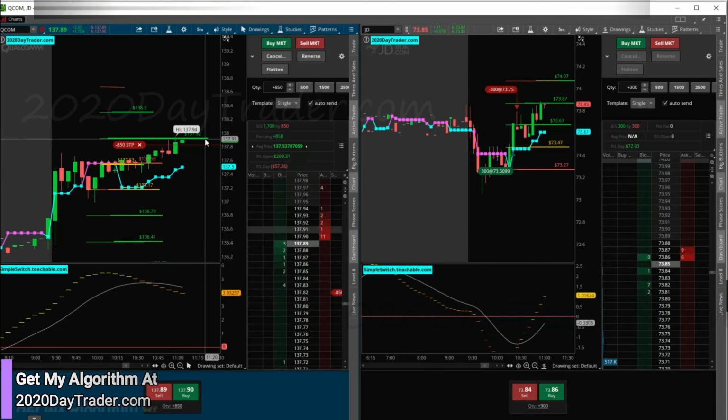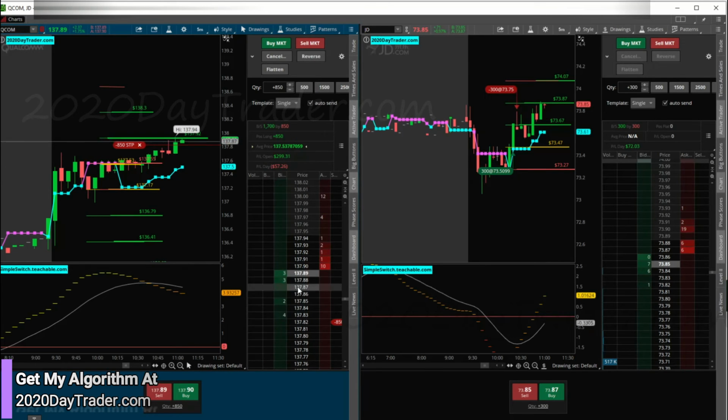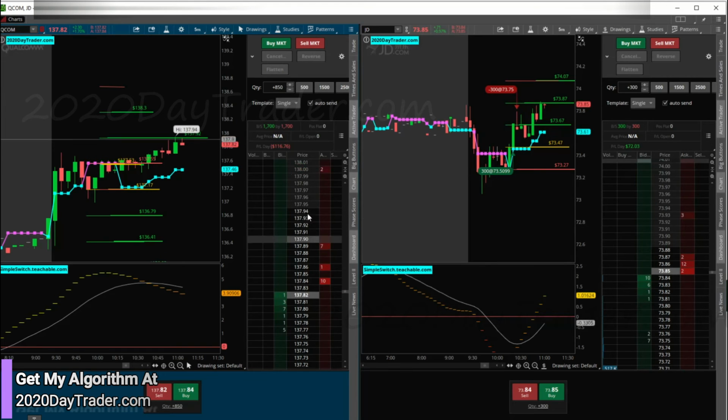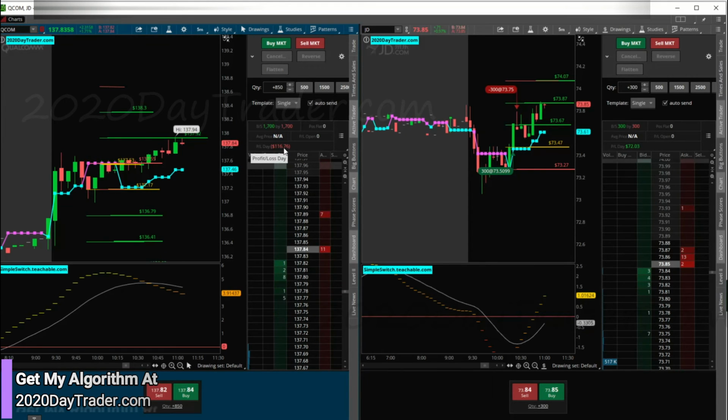Yeah, I'd like to hit this target. I'd like to get this target right here. 92 is what I would like. You know, it's 10 cents, so it's a big difference percentage-wise for this move. That's pretty huge, so it'd be nice to capitalize on that full 10 cents. I could have over here, and I was talking and missed it. See, 94 was the high. Spread's only a penny. I had an opportunity to do it, and I would have got out with like a $10 loss in this trade, maybe a $20 loss. All right, so we get out with a $116 loss. It is what it is.